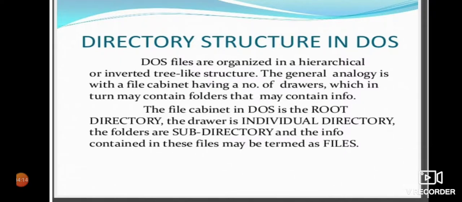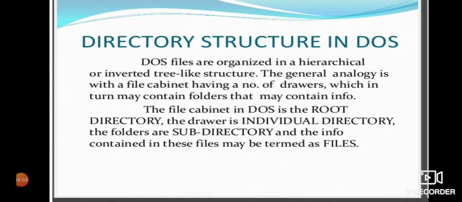We have a directory structure in DOS. DOS files are organized in a hierarchical or inverted tree structure. The general analogy is with a file cabinet having a number of drawers, which in turn contain folders that contain information. The file cabinet in DOS is the directory, the drawer is the individual directory, the folders are subdirectories, and the information contained is termed files.